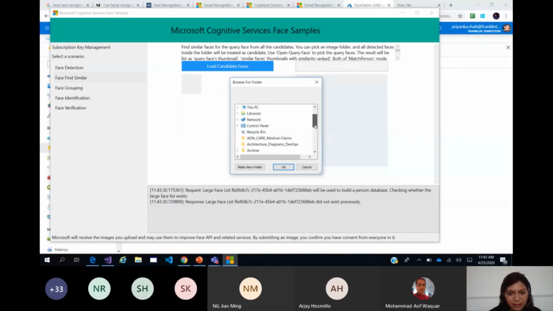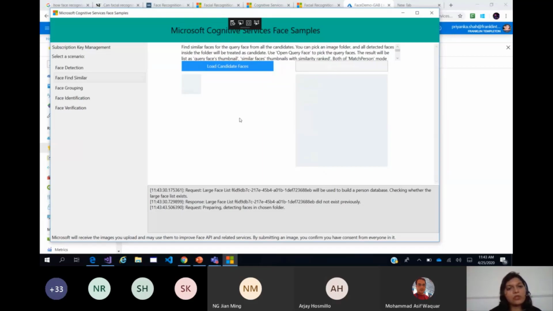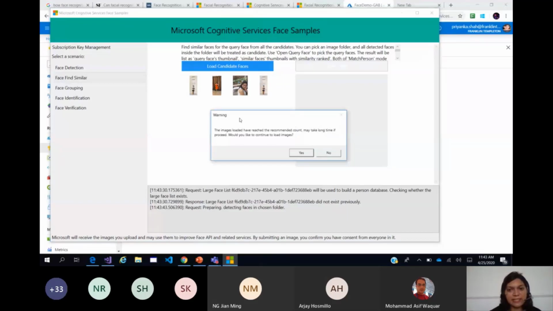a few of my existing, okay, let me go here. Let me load. And there's a limit. For example, when we saw the data structure, I'll show you the data structures again later on. There was a person list and a large person list. The difference between the large person list and person list is this one.